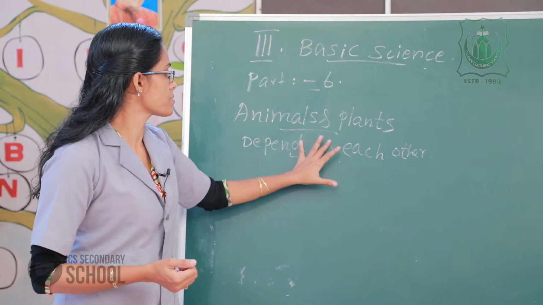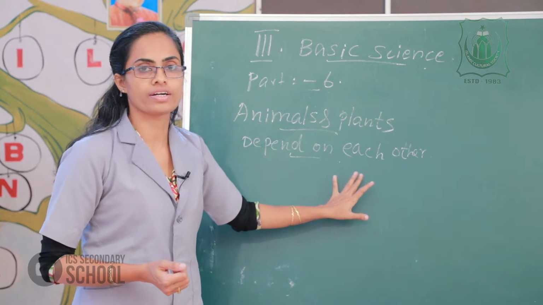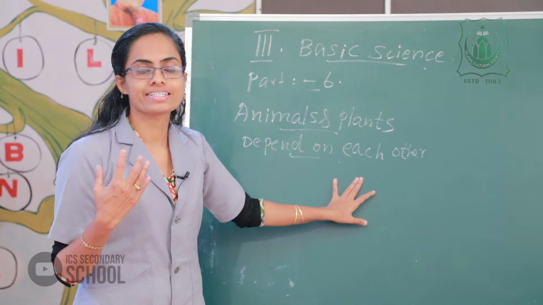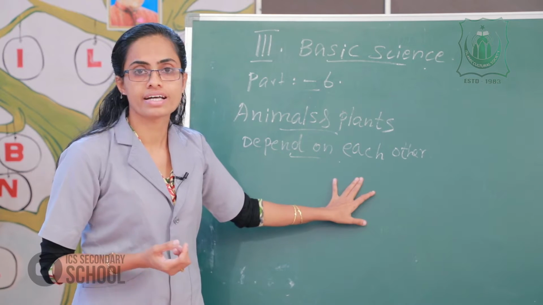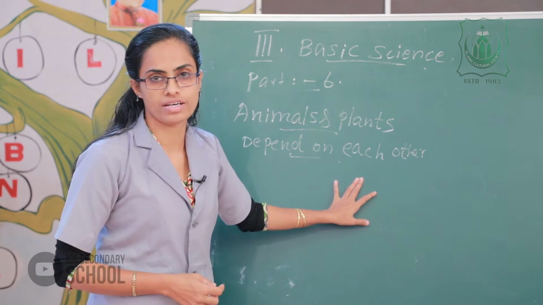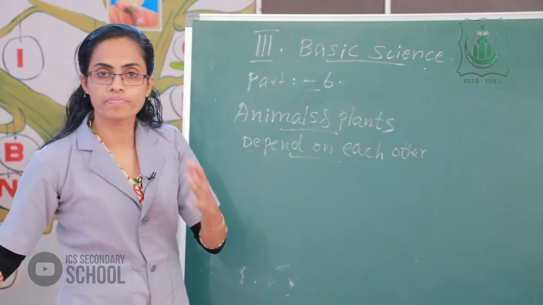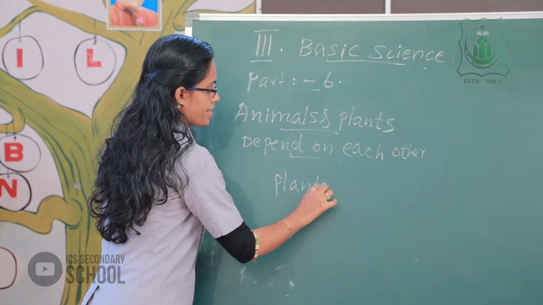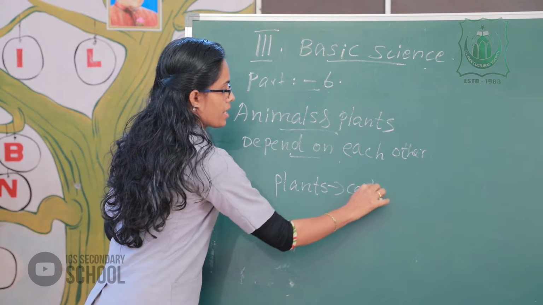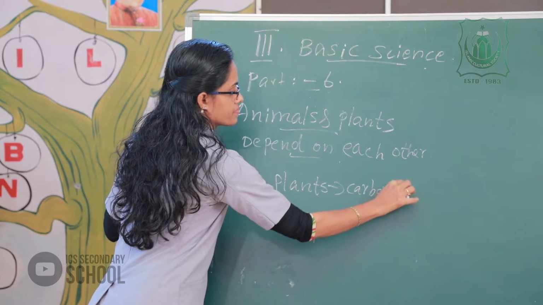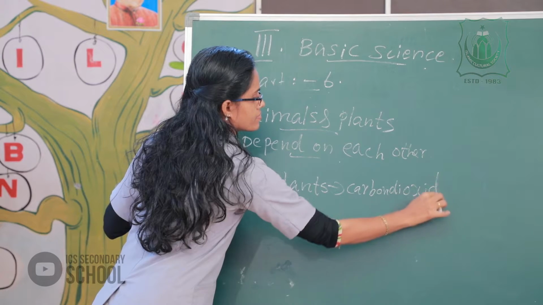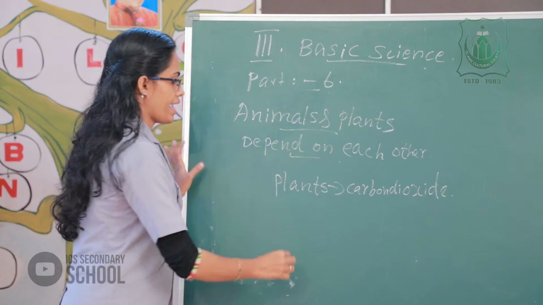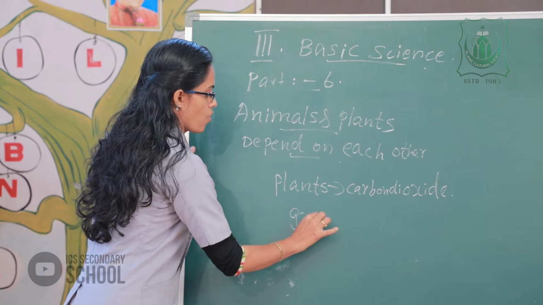Animals and plants depend on each other because the plants take in carbon dioxide and give out oxygen. Plants take in carbon dioxide and give out oxygen.